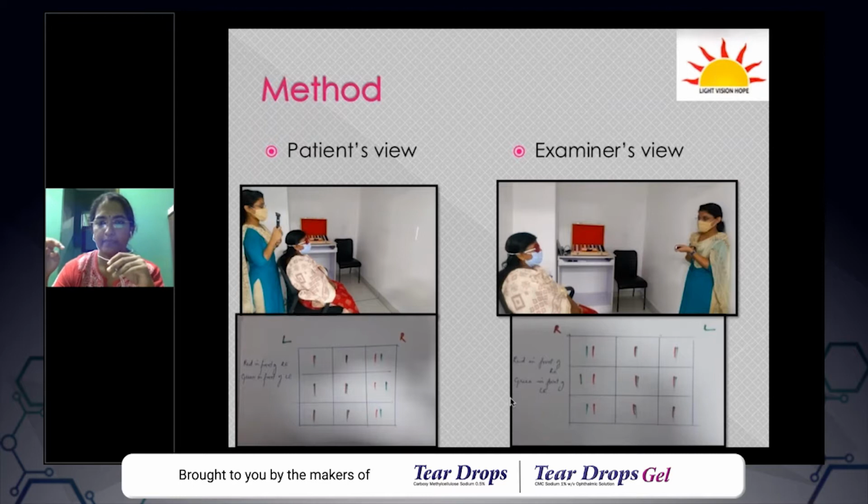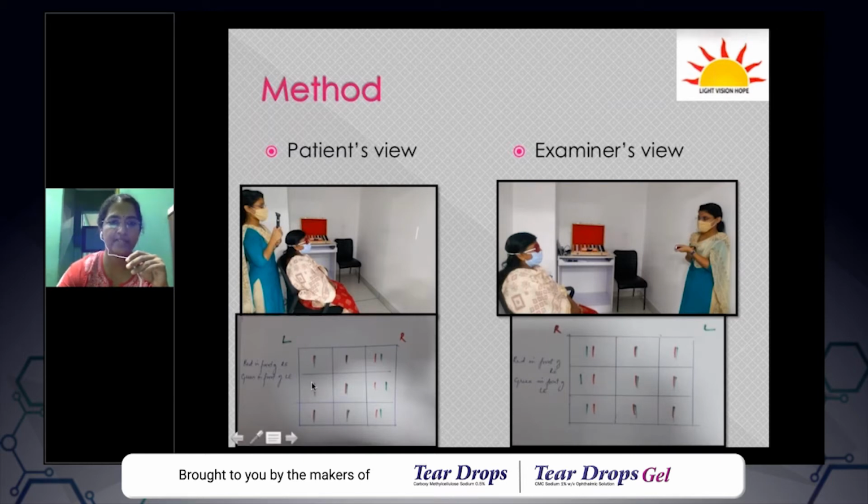Actually you can do it in these 2 different ways. In the first image, you can see that the patient is seated comfortably, and the examiner is using her streak retinoscope to project the light onto the wall. The patient is wearing the red-green Armstrong goggles, and the patient will see this single light as either red or green if the patient has diplopia, if there is dissociation. So this is one way of doing it. This is the most preferred, or the less confusing way. And in this lower part, you can see how the charting is done.